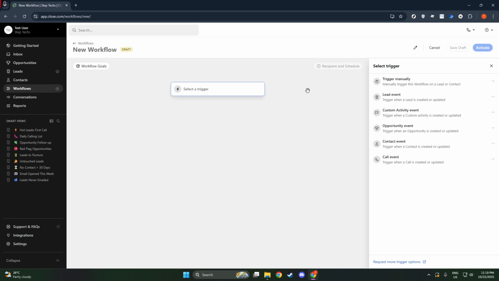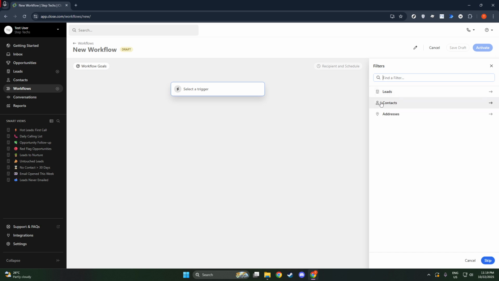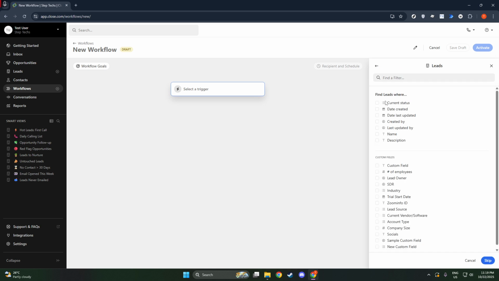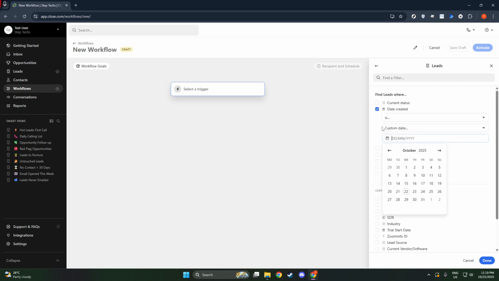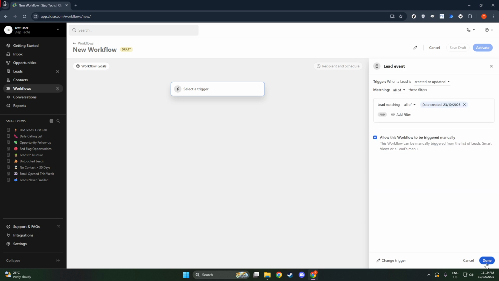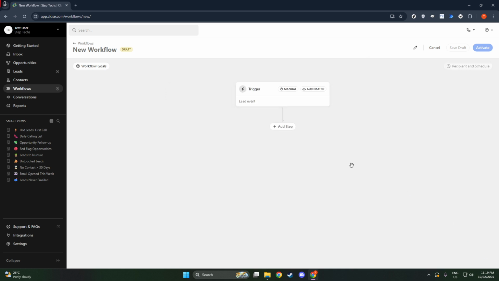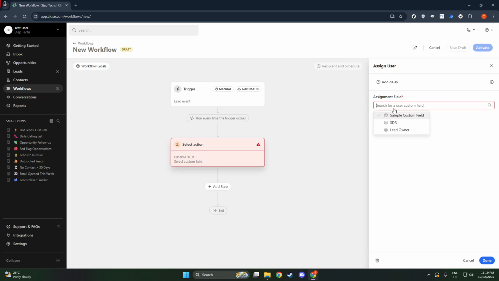Once you've settled on your trigger, it's time to define the individual steps of the workflow. Click the Add Step button to start adding specific actions. You have a variety of options here. Perhaps you want the workflow to send emails or SMS messages to keep your contacts informed. Or maybe you need to assign new tasks to team members to ensure nothing falls through the cracks. You can also update lead information or create new opportunities directly through the workflow.